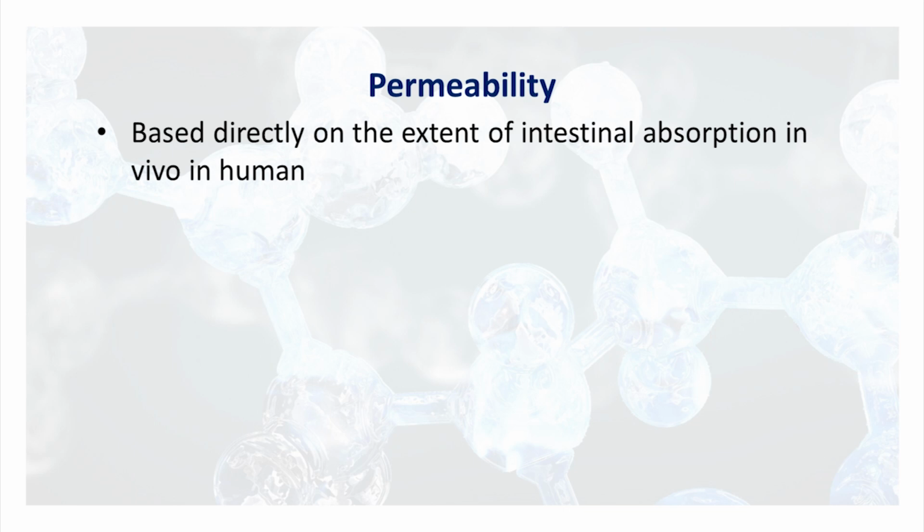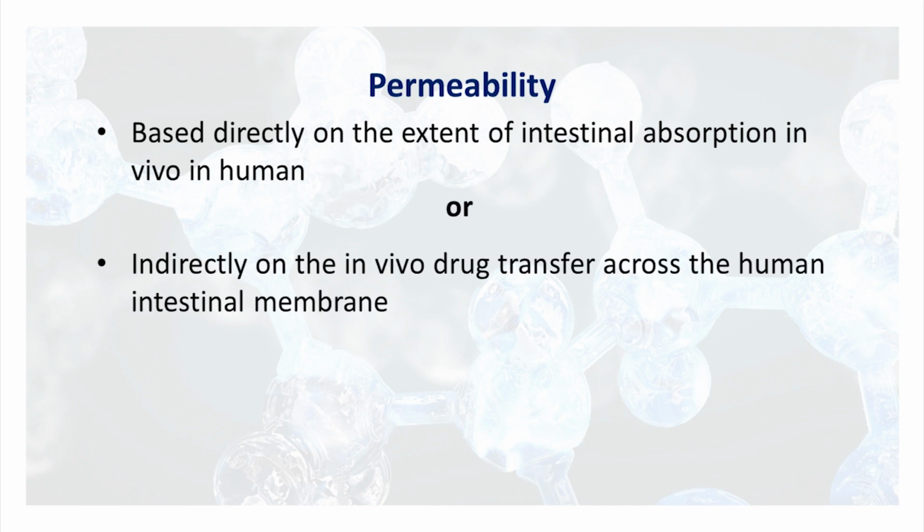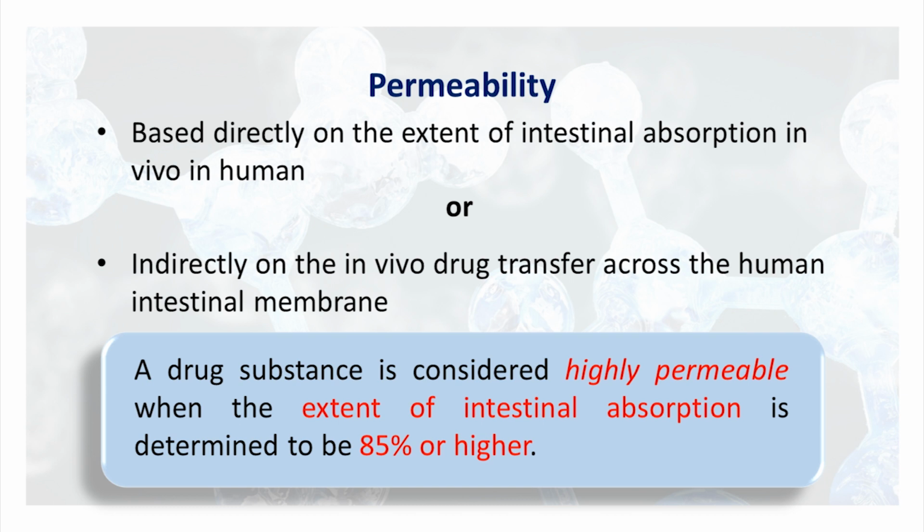Now, moving to permeability. Solubility we have got, but what is permeability? It is based directly on the extent of intestinal absorption in vivo in humans, or indirectly you can have the data on drug transfer across the human intestinal membrane, as we performed in the diffusion cell. So, what is highly permeable? A drug substance is considered highly permeable when the extent of intestinal absorption is determined to be 85% or higher. When the permeation is 85% or more, we call it highly permeable.